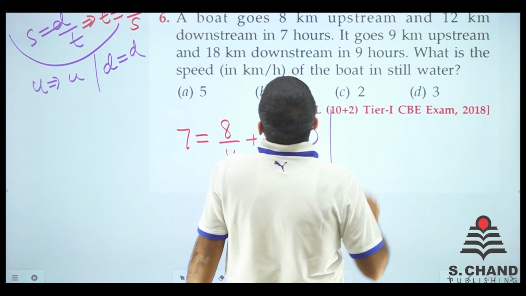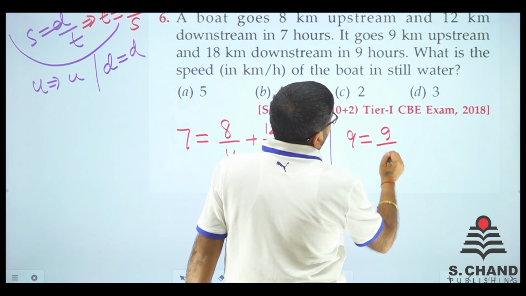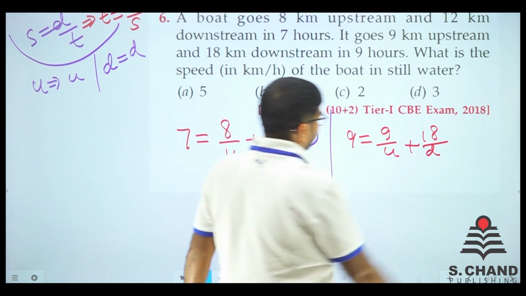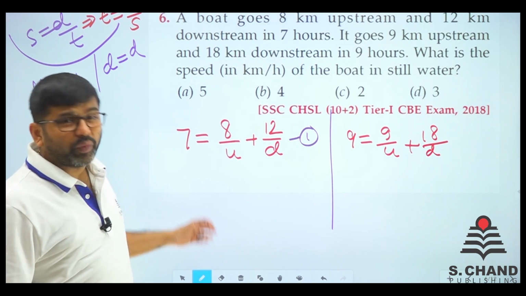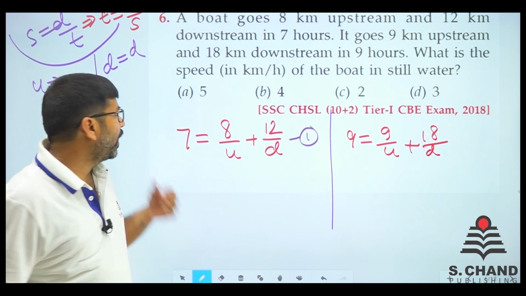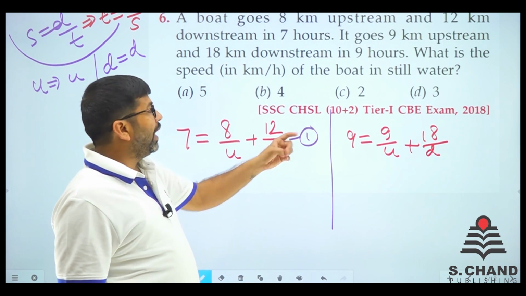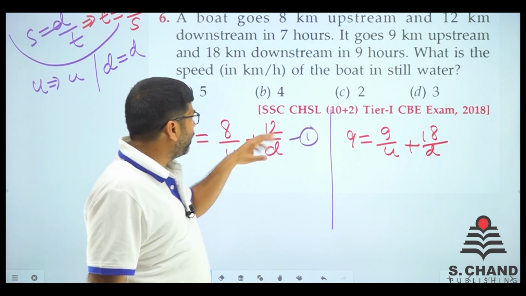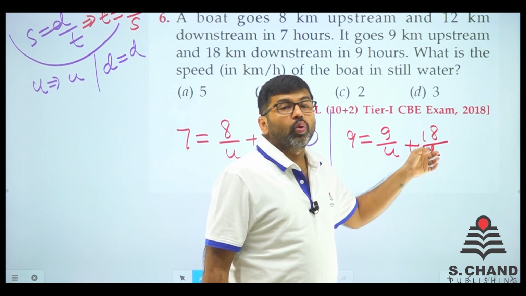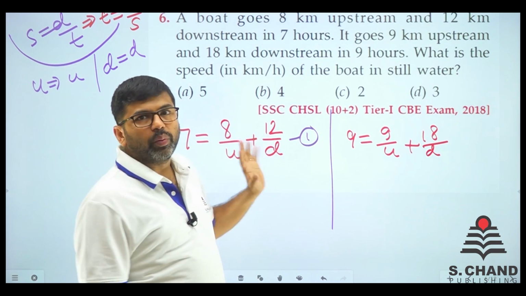Second equation says 9 hours, 9 kilometer by upstream and 18 kilometer by downstream, right? So I think we have two equations and two unknowns and we need to find out the answer. 9 and 8 will be like a big challenge for us. 12 and 18, if you multiply this by 3 and this by 2, so 18 into 2 is 36 and 12 into 3 is 36. So we will get something.